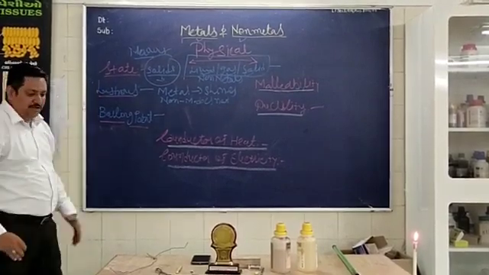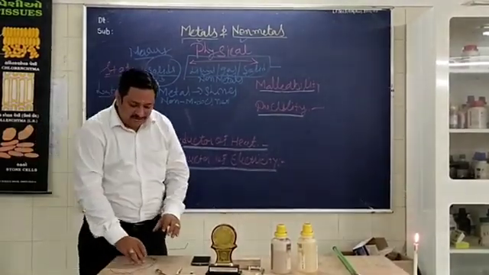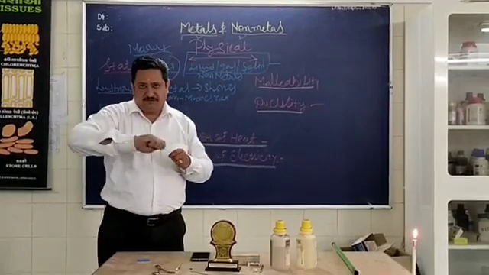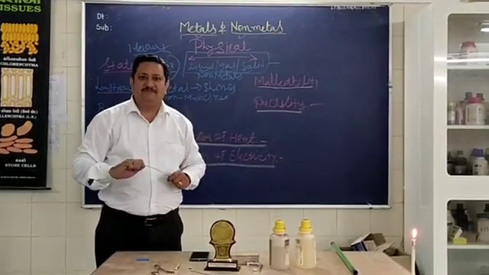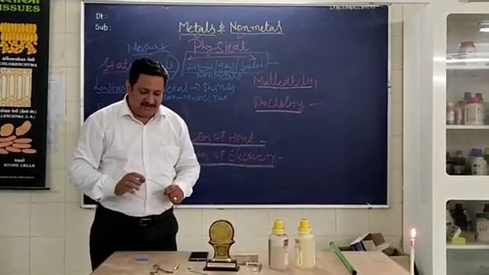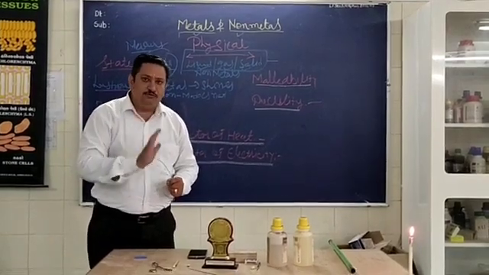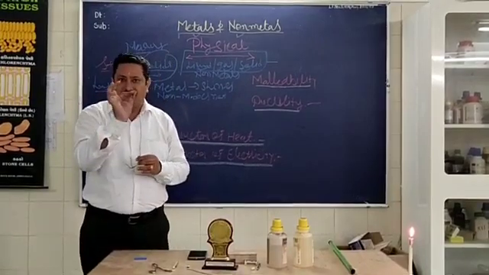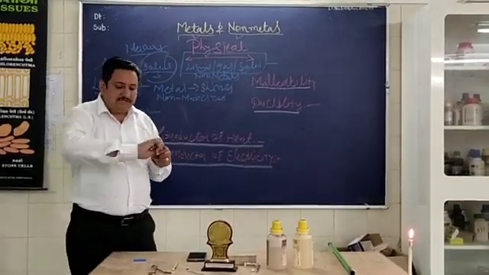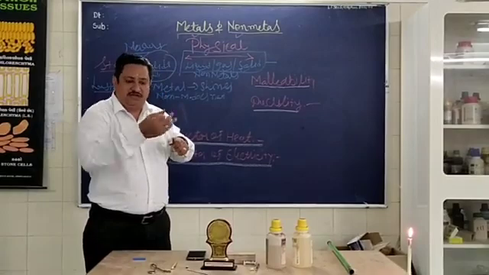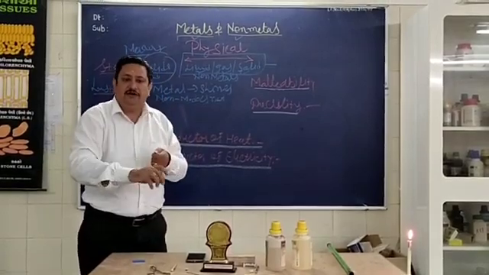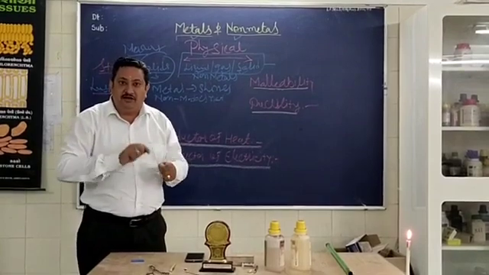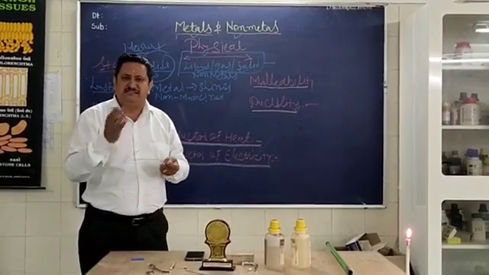Now the most important thing. Just think about one thing. I have an iron wire. Same way, I can give you another example. It is a wire. If I stretch it, hammer it or pressurize it, can it convert into a wire? Yes, this is wire.